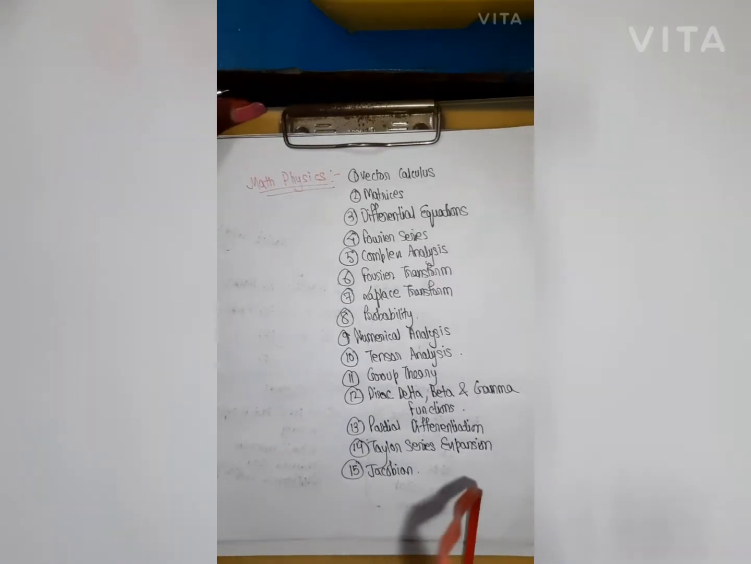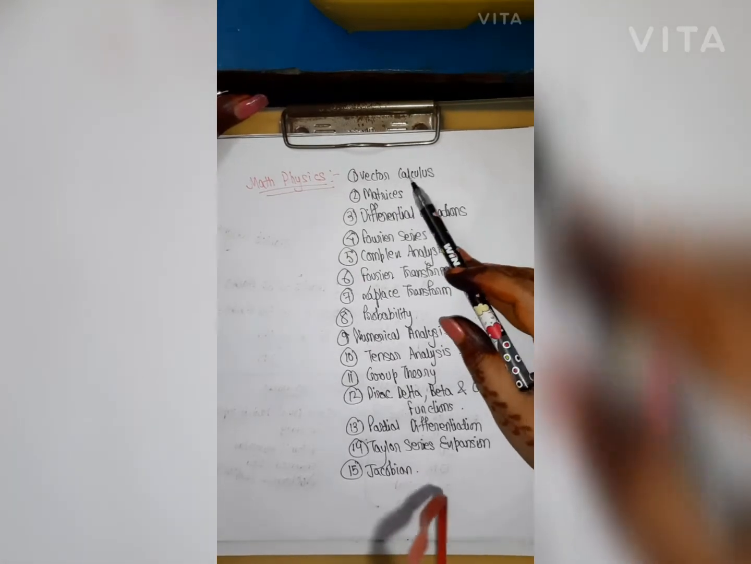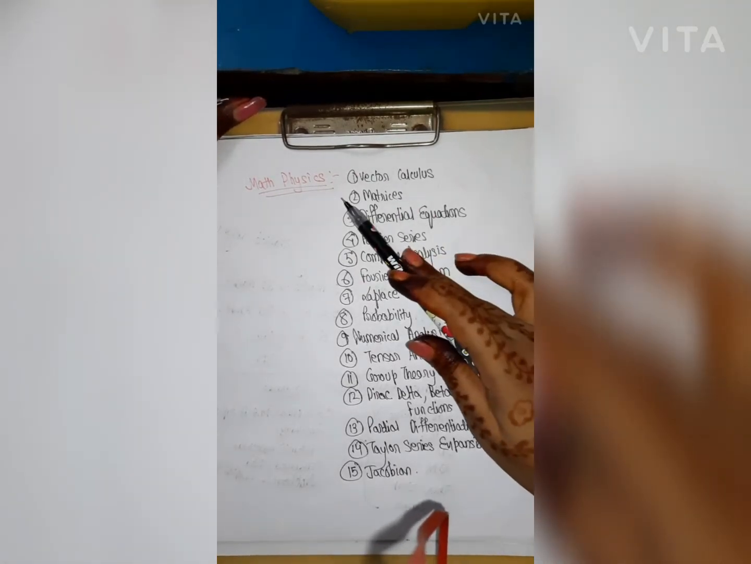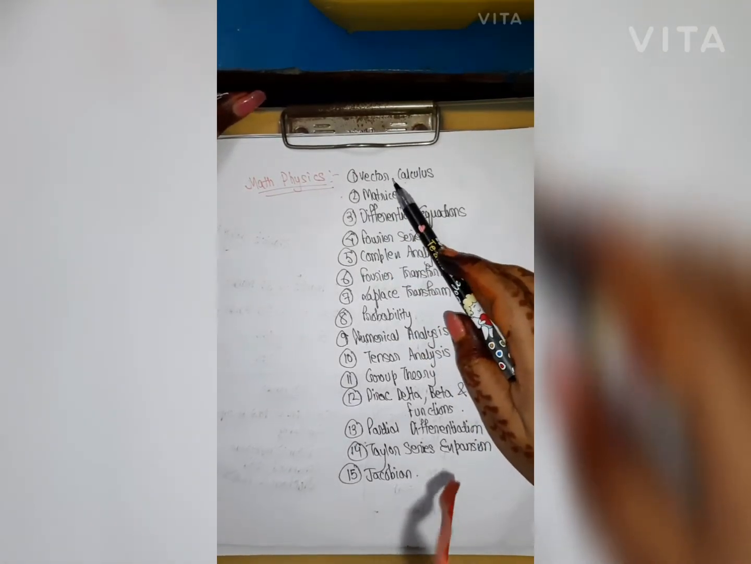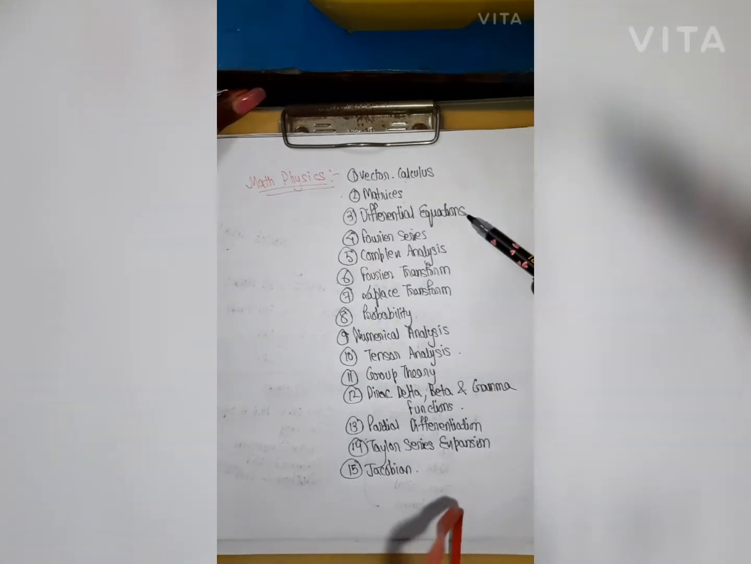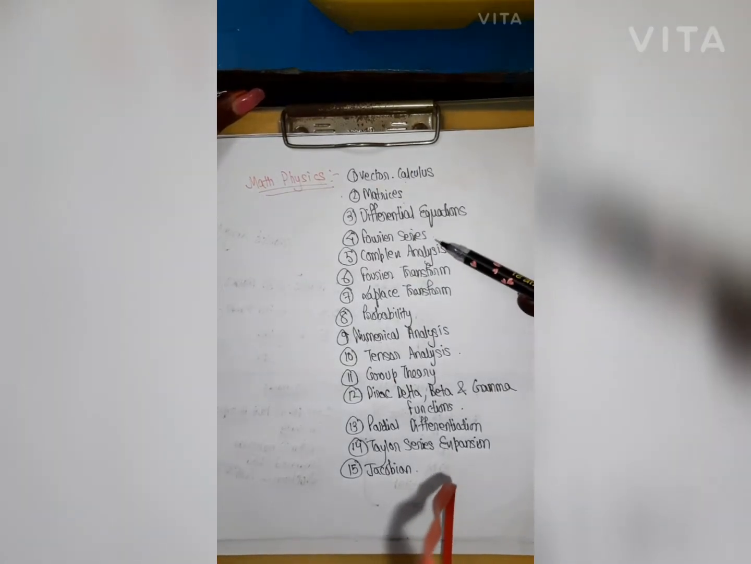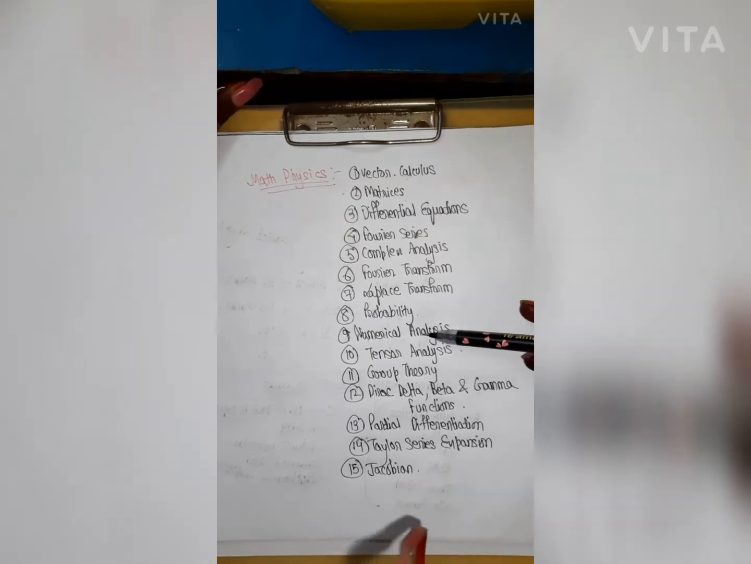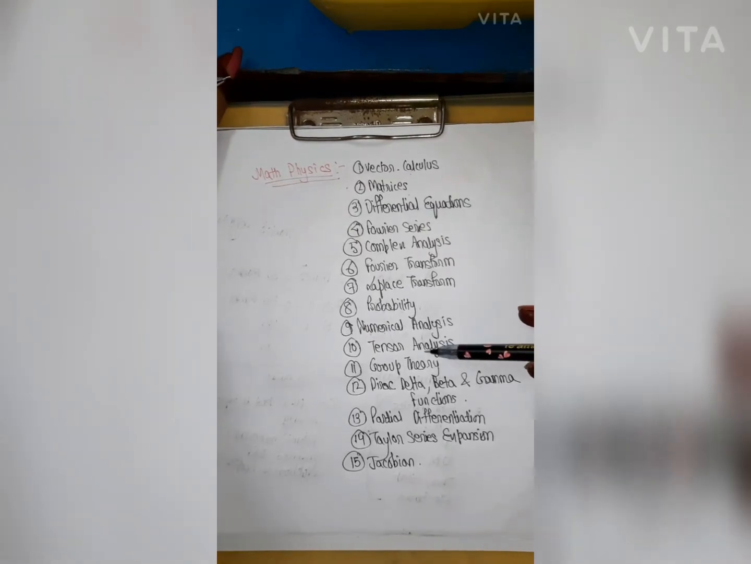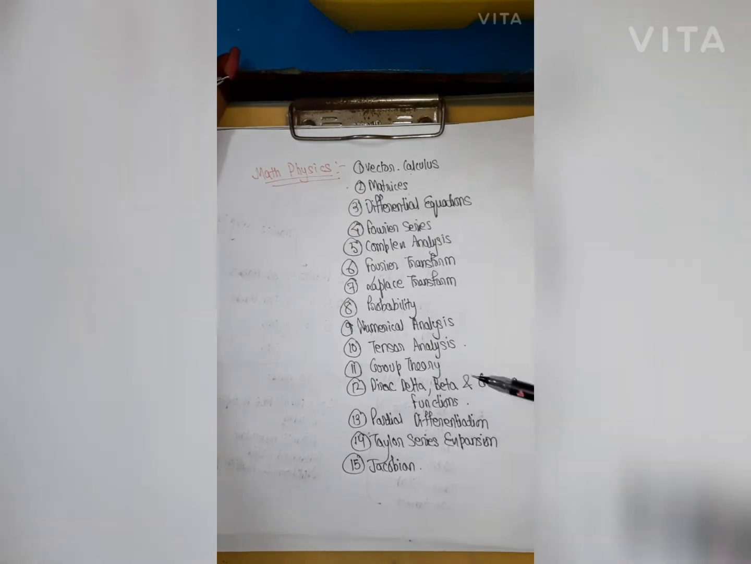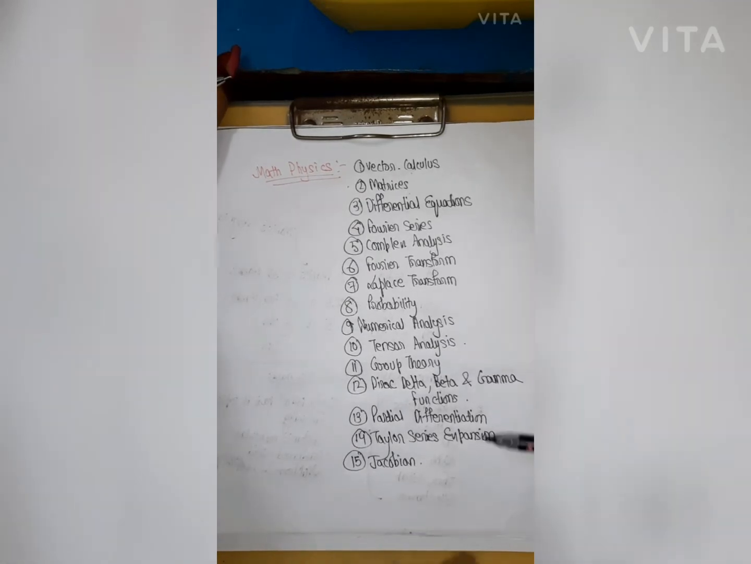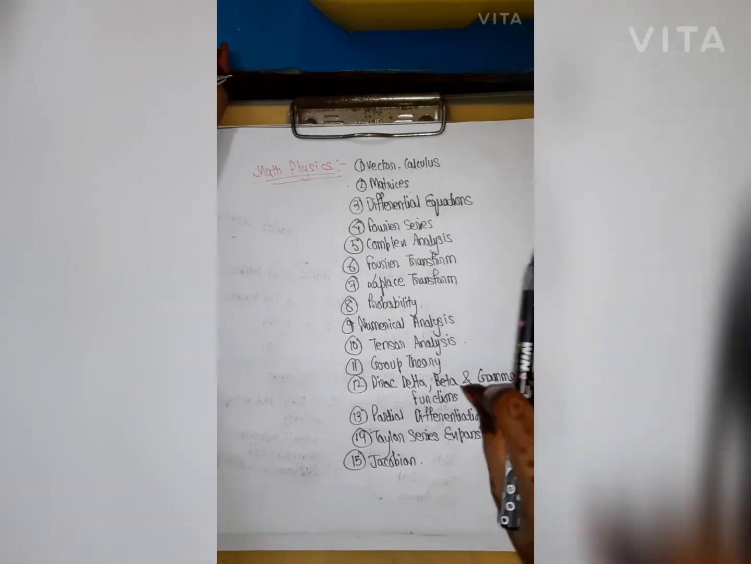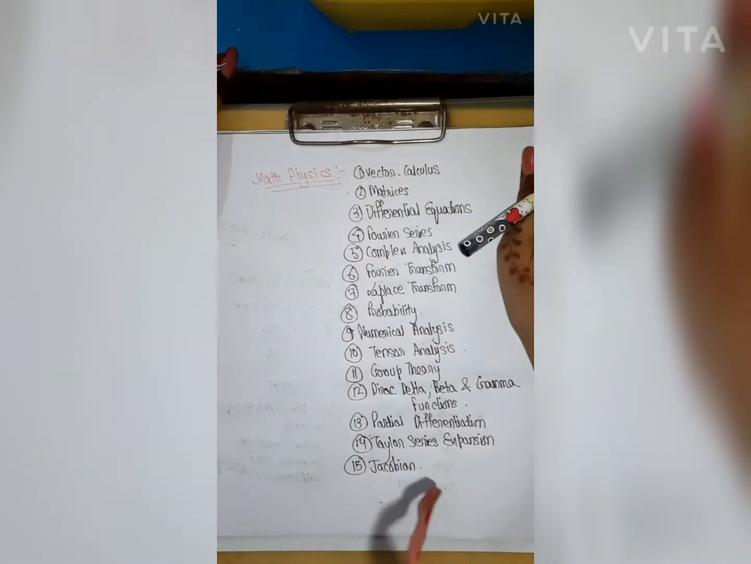So we will understand the basic topics that we will cover under math physics, that is vector calculus, matrices, differential equations, Fourier series, complex analysis, Fourier transform, Laplace transform, probability, numeric analysis, tensor analysis, group theory, Dirac delta, beta and gamma functions, partial differentiation, Taylor series expansion and Jacobian. And now you must be thinking why this topic is so important.